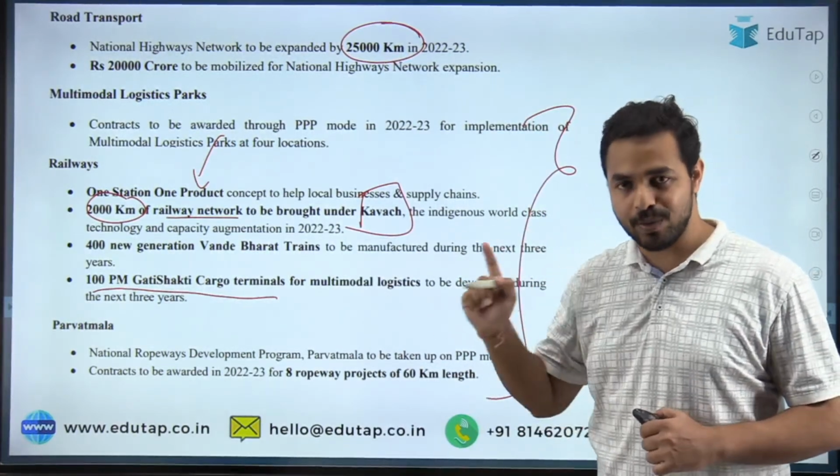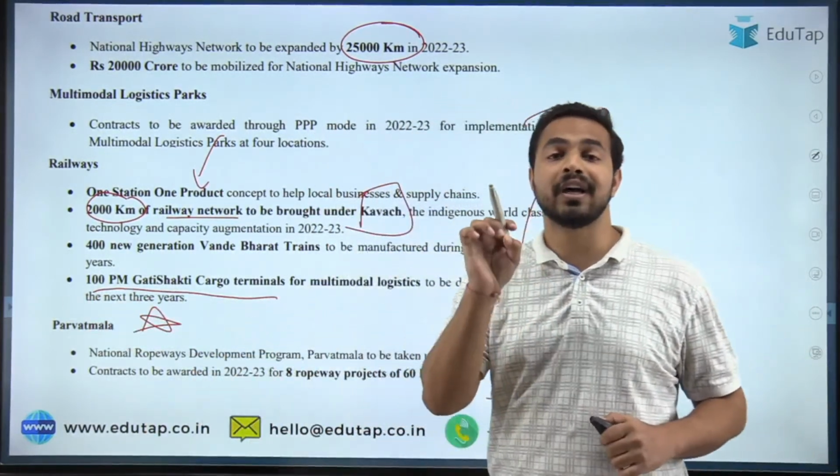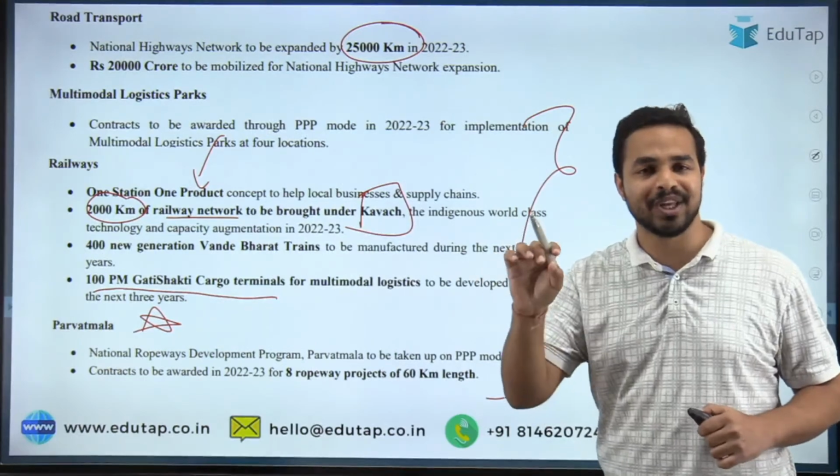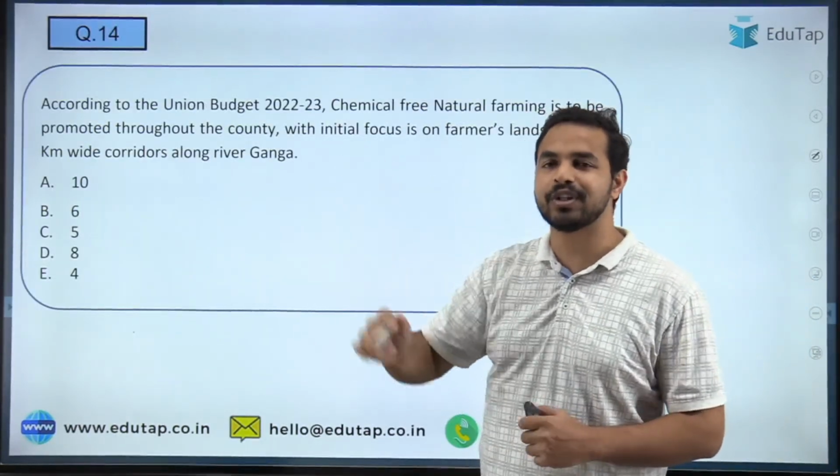And one more thing you have to go through yourself, that is Parvatmala. The Parvatmala initiative, which was launched during the union budget. Okay, a very important initiative of India. Now let's move on to the next question.